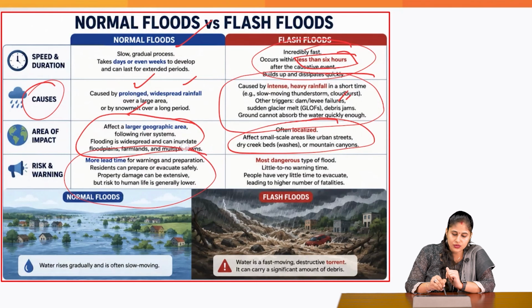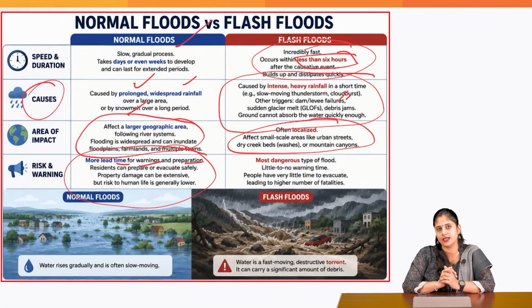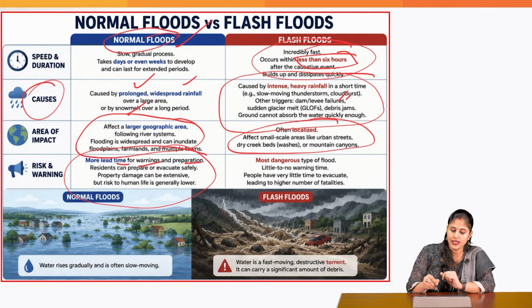Then, when it comes to normal floods, since they grow gradually over a period of time, we have more time to take precautionary measures. We can give warning to the people that you vacate this particular area because this region might be witnessing normal floods. But when it comes to flash floods, it occurs very suddenly. So it is very dangerous and we are left with very little time to give warning to the communities which might be impacted by the flash floods.